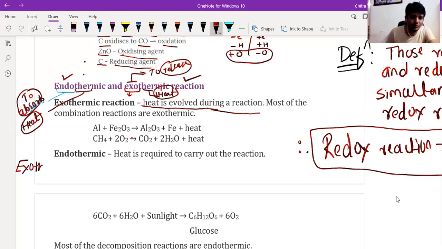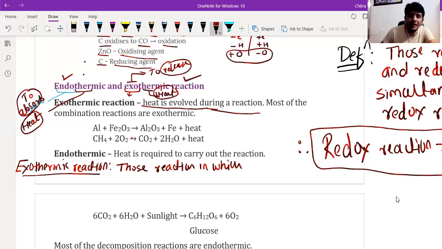Exothermic reaction: those chemical reactions in which heat energy is released are called exothermic reactions.